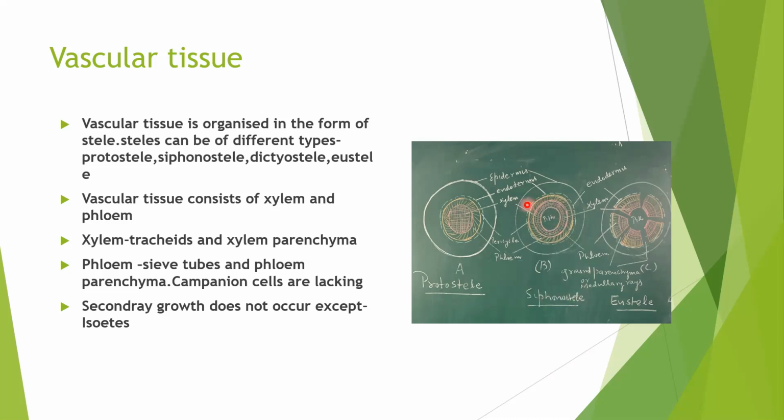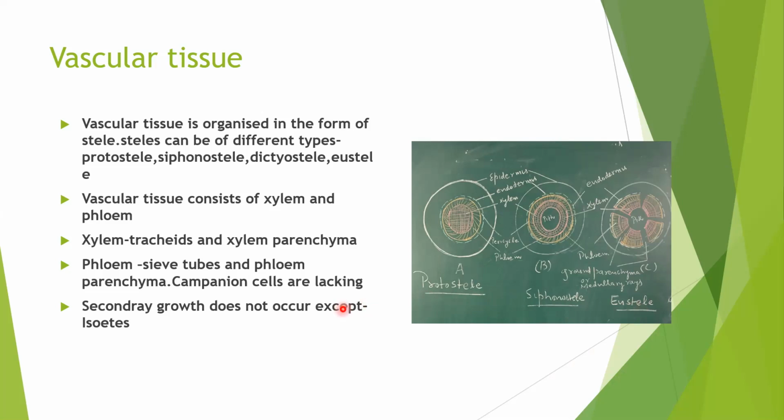Now, this whole stele can be dissected into pieces by the presence of ground parenchyma or medullary rays. So in this pattern of arrangement, we have xylem, and this is phloem, this is again xylem, this is phloem. In between is present ground parenchyma or medullary rays. In the center is present pith. So this is called dictyostele. So steles may be of different types in Pteridophyta, which we'll discuss in a separate video. But in this video, I have just mentioned some of the steles like protostele, siphonostele, and dictyostele. So xylem and phloem are organized in a specific pattern.